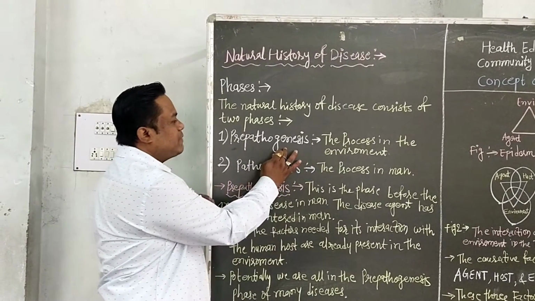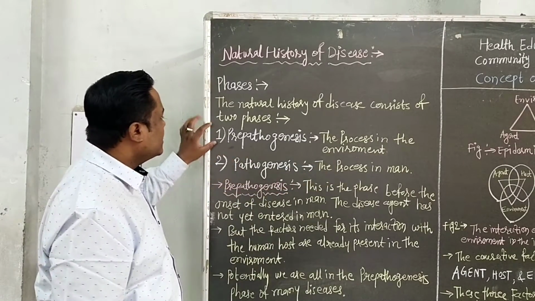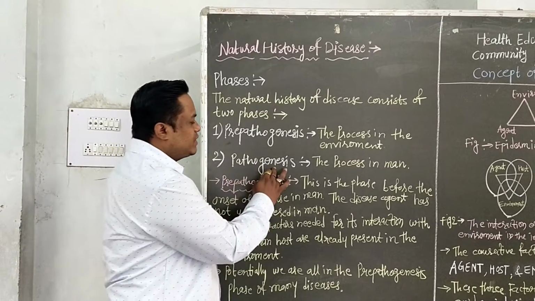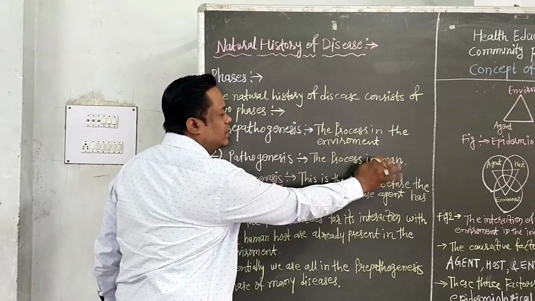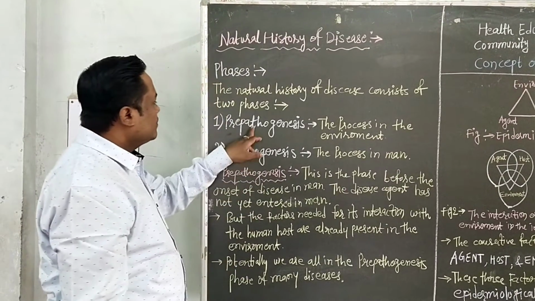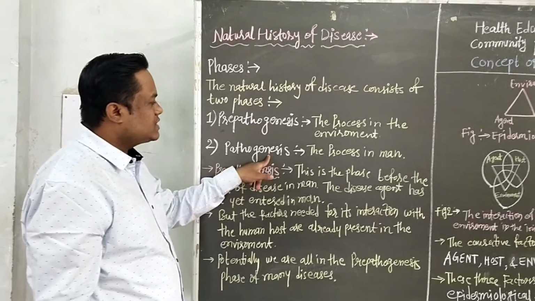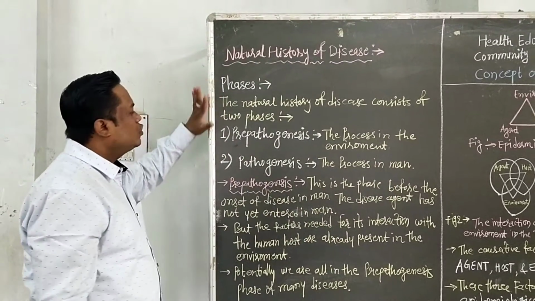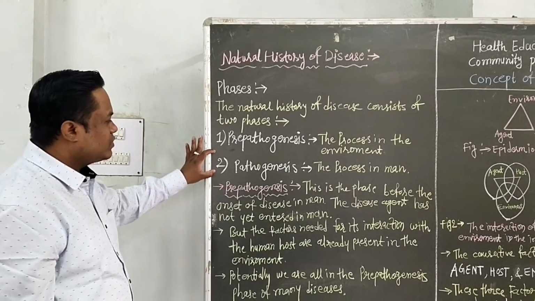This pre-pathogenesis process occurs in the environment. The second phase is pathogenesis, which means the process is in man. The pre-pathogenesis process occurs in the environment, and the pathogenesis process occurs in man. These are the two phases: the first is pre-pathogenesis, the second is pathogenesis.